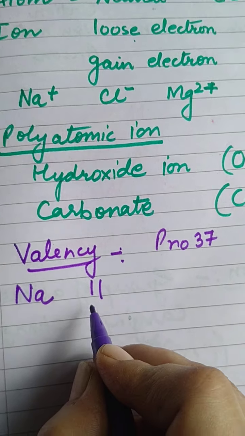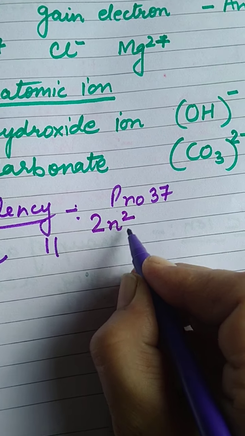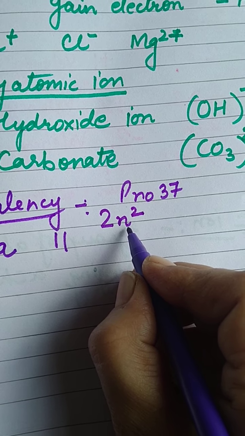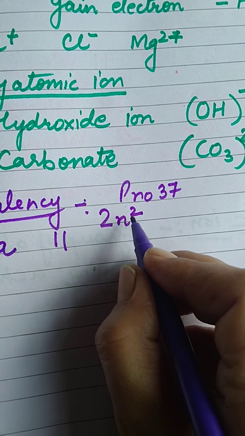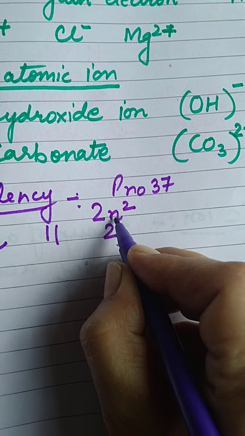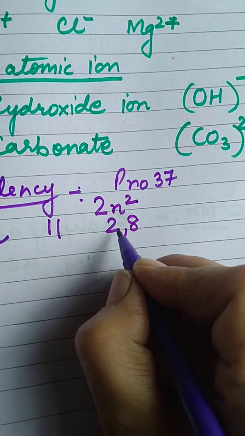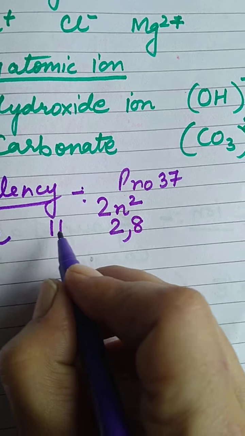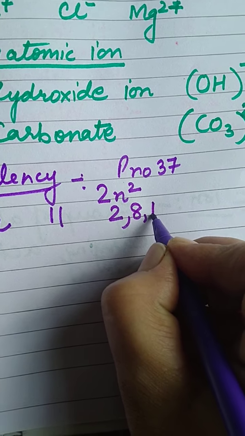Sodium atomic number is 11. I have told you already the formula 2n square, how to fill the electrons in the various shells. N is number of shell. First shell: 1 square is 1, 2 ones are 2. So first shell 2. Second shell: 2 square is 4, 4 twos are 8. How many electrons are there now? 10. How many do you have to arrange? 11. So it is 2, 8, 1.